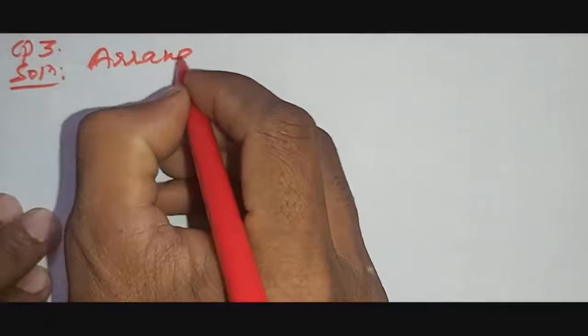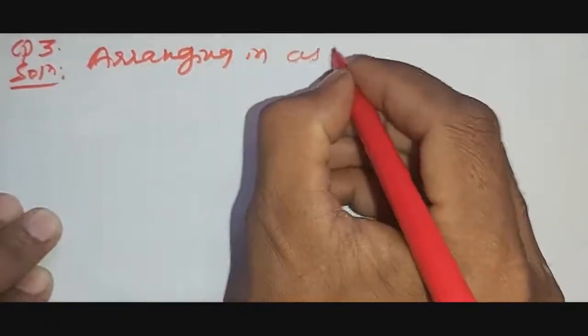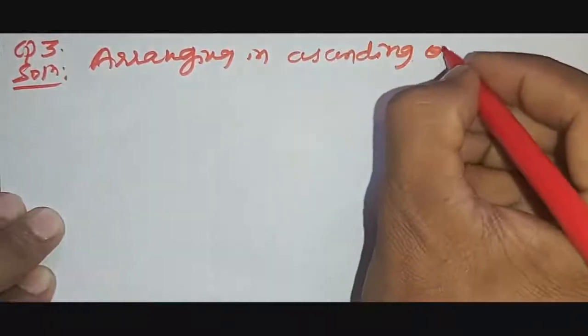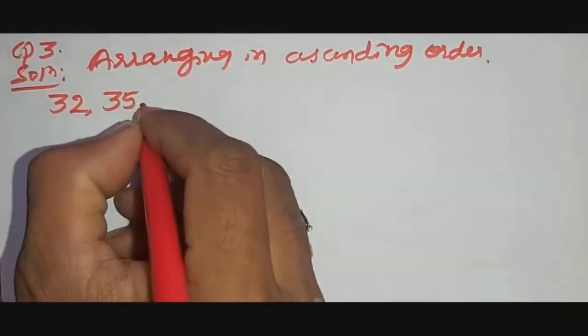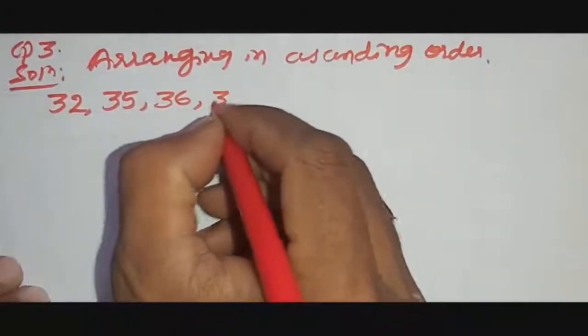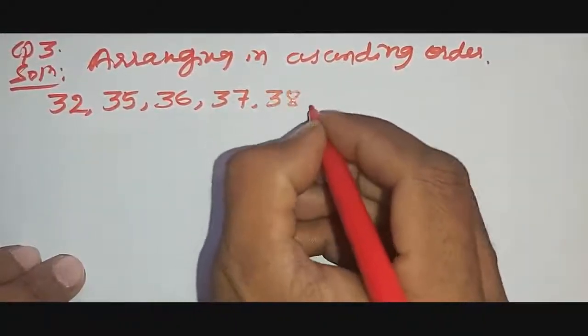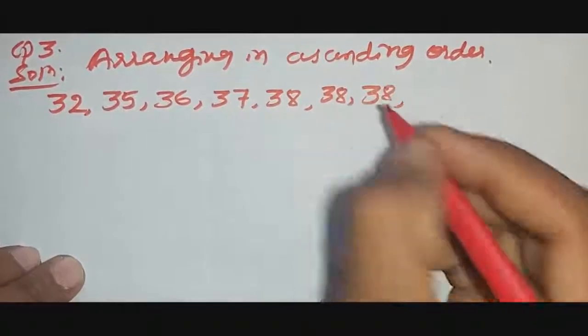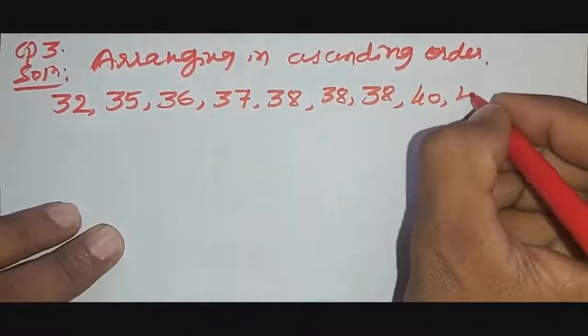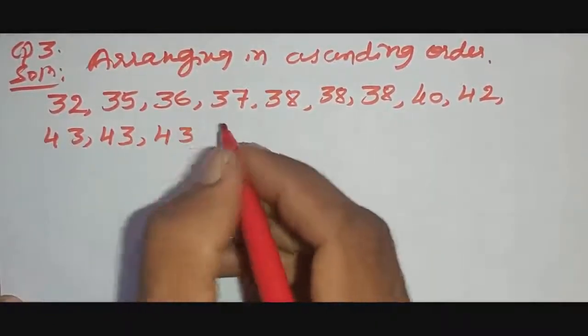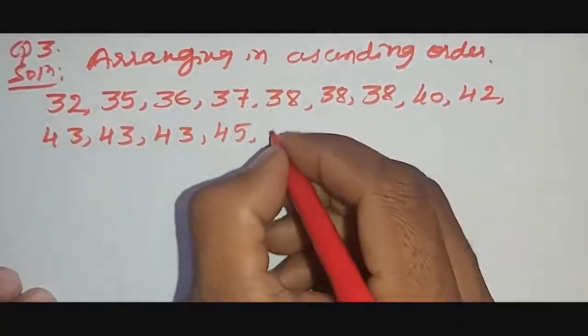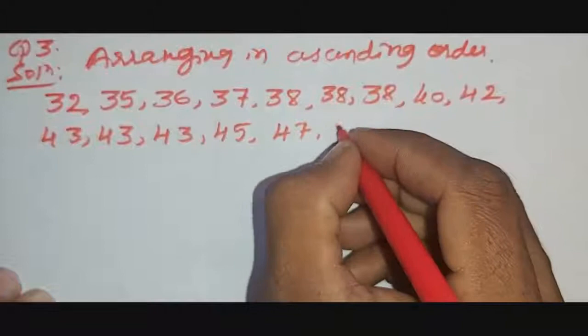Okay, question number 3. Solution: arranging the given data in ascending order. 32, 35, 36, 37, 38, 38, 38, 40, 42, 43, 43, 43, 45, 47 and 50.